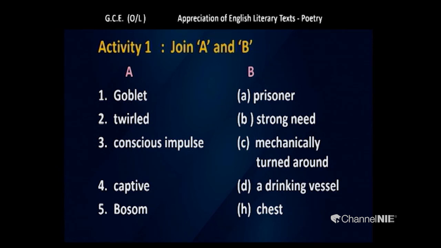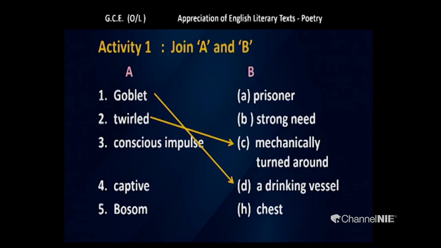B, prisoner. Strong need. C, mechanically turned around. D, a drinking vessel. H, chest. Yes, my dear children, shall we check the answers? Very good. As I've told you, goblet refers to a drinking vessel. Hope you got it correct.